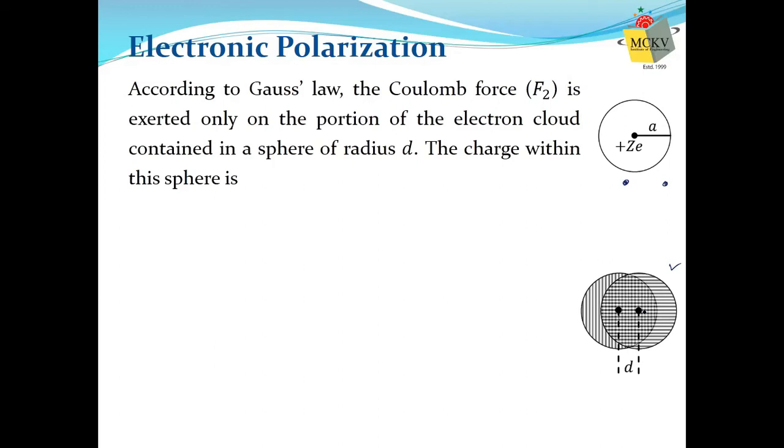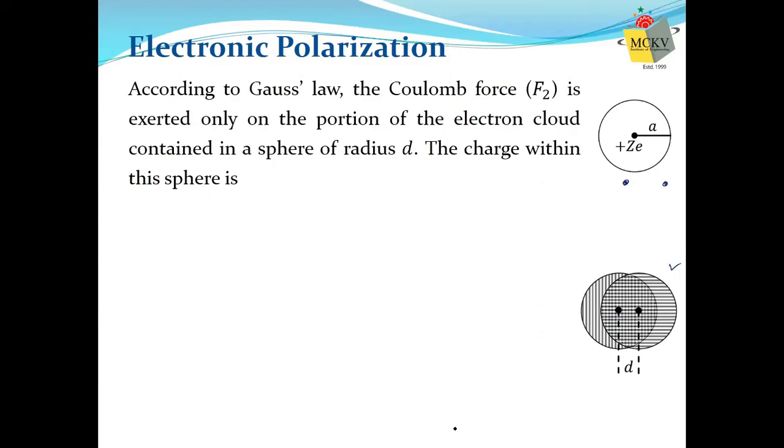According to Gauss's law, in that situation it is easy to determine it in this way. Assume the separation between positive and negative charges is d.